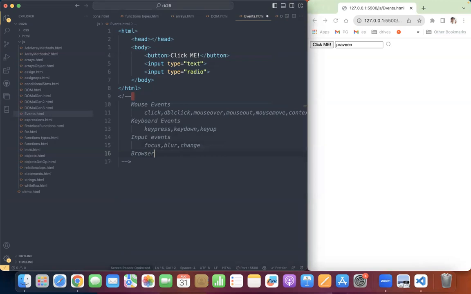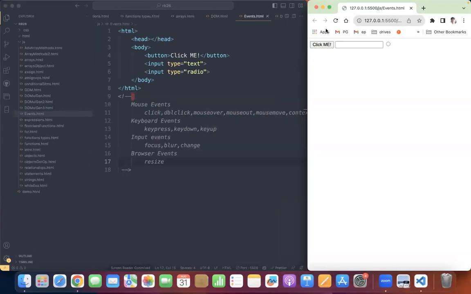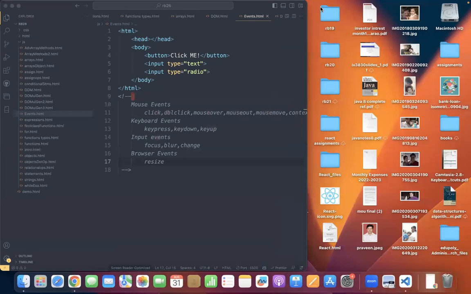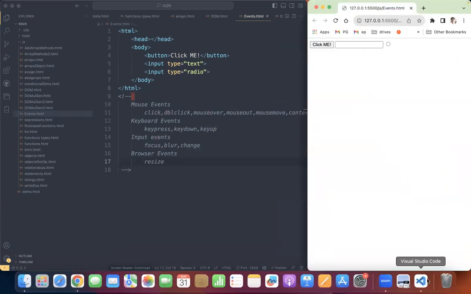Sorry, no, that is the next point. Browser events. What are the browser events? Resize. When I enlarge it, this is called maximize. This is called resize. This is called minimize. This is called open, maximize. Or if I click on it, it is called close. These are all different events.